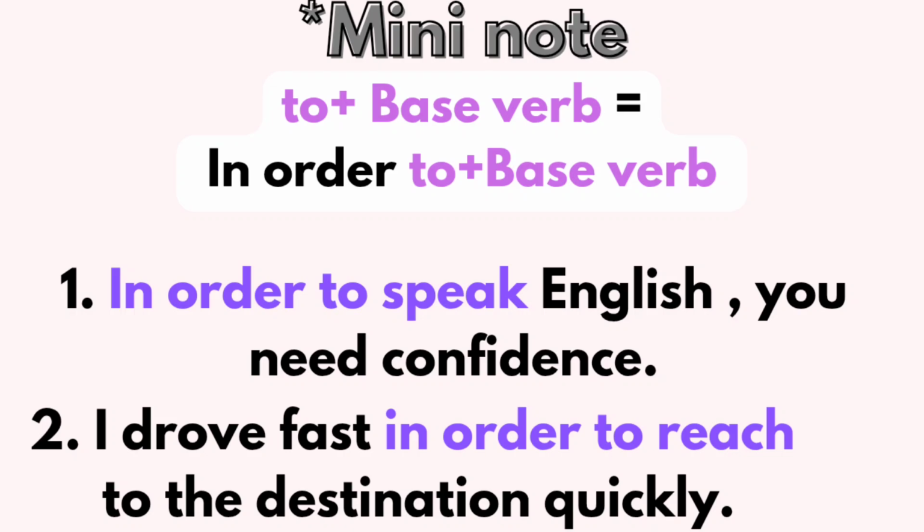So far we have discussed three functions of infinitives, right? And I have taken examples. I hope you have understood. Remember, when we add to before base verbs, they become infinitives. And infinitives mean non-finite verbs. So infinitives are also verbs, but they are not used as verbs. They have different functions. They play different roles in a sentence, right?